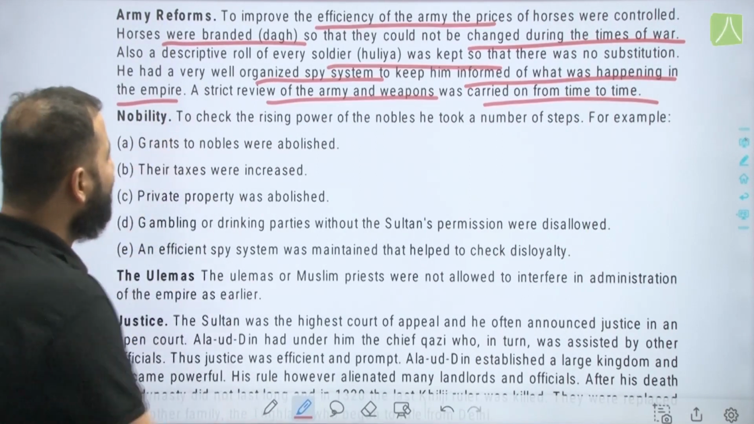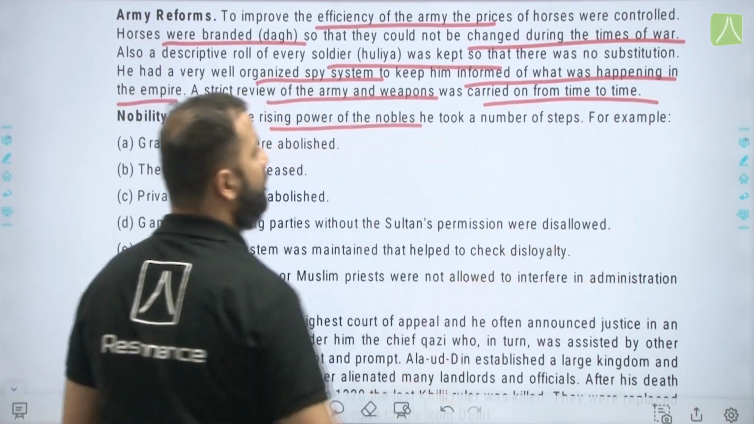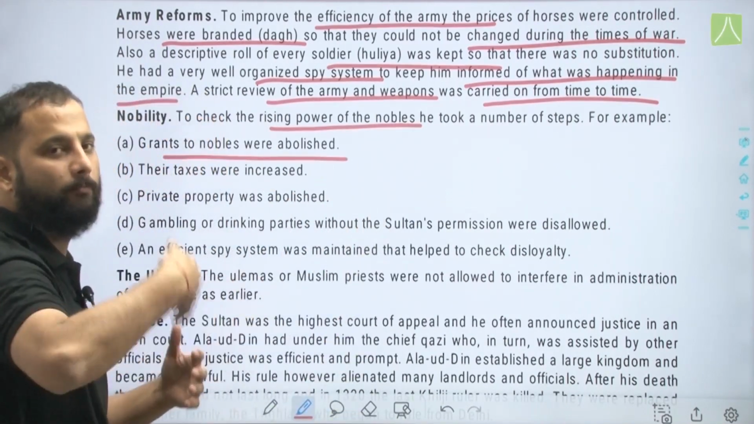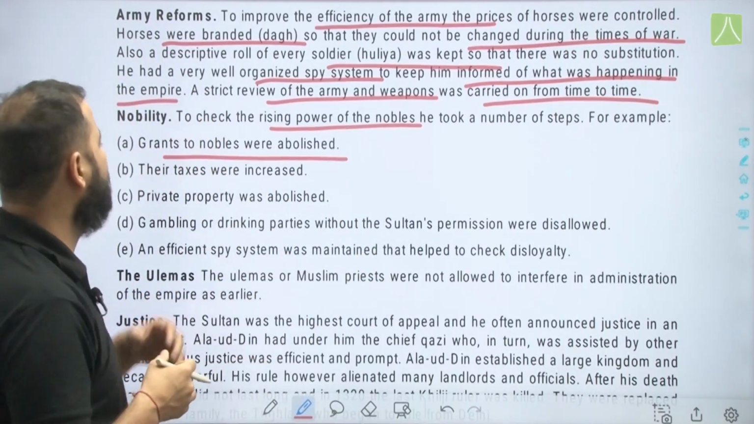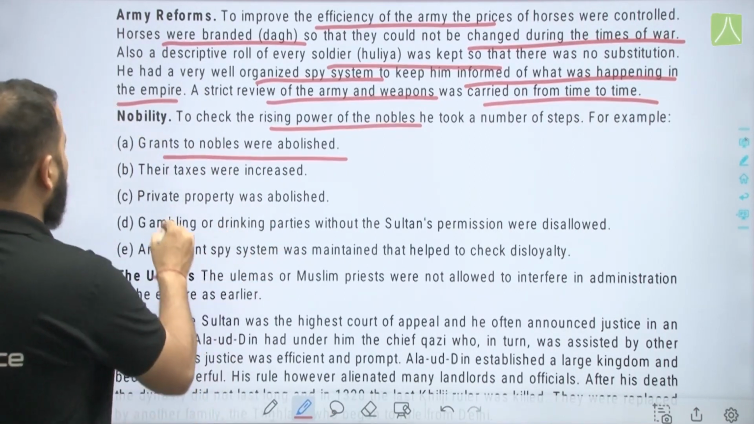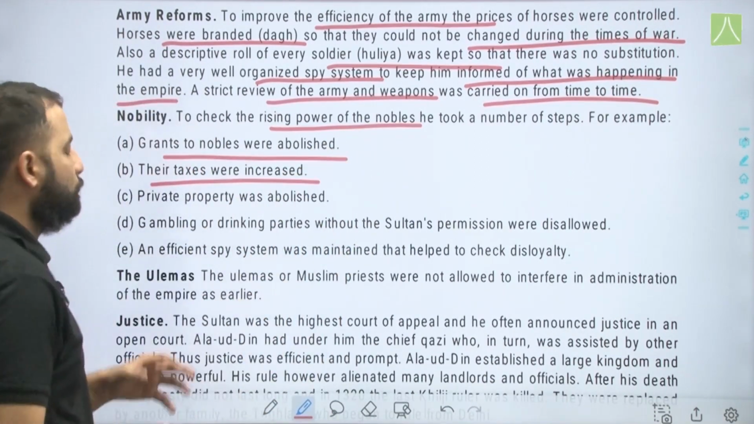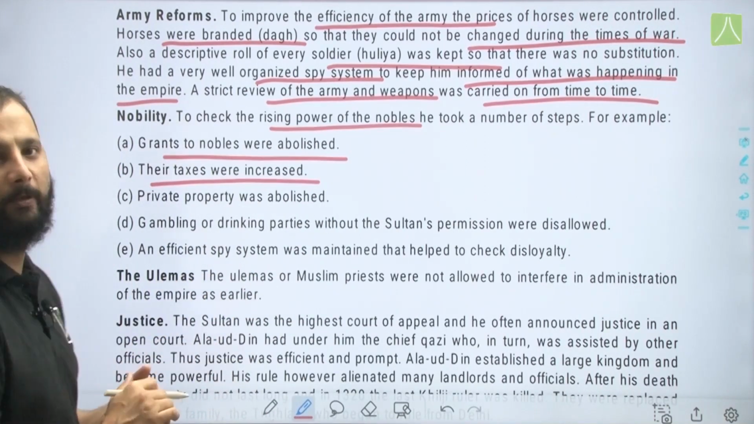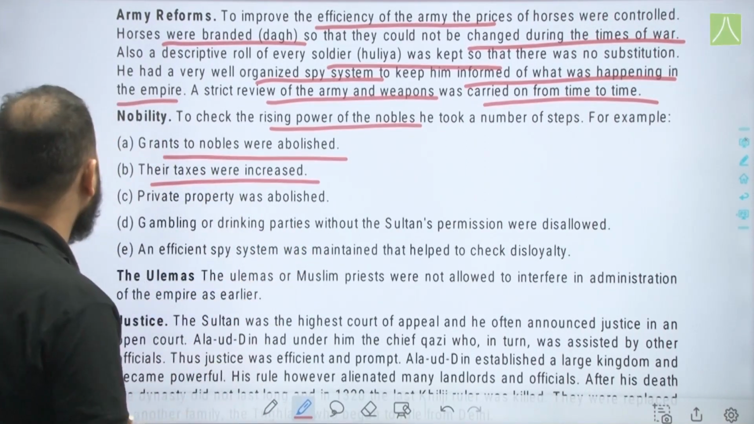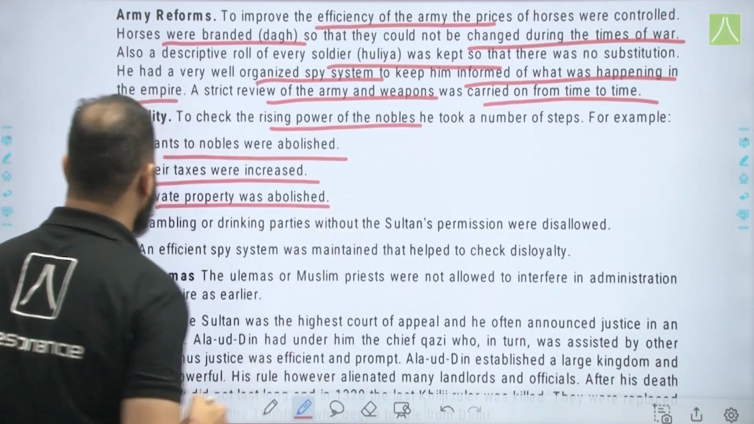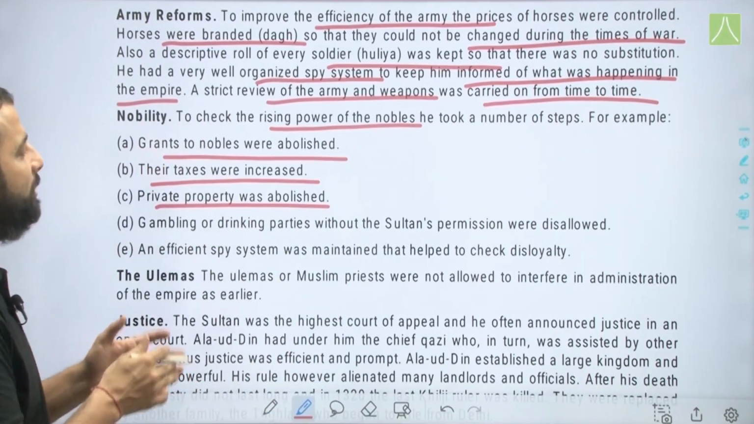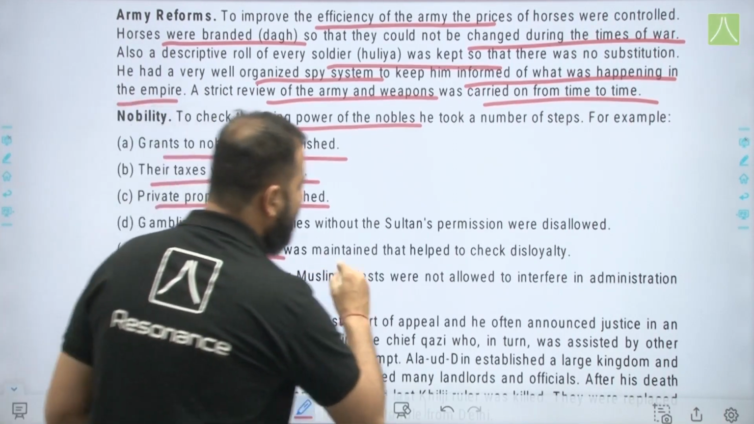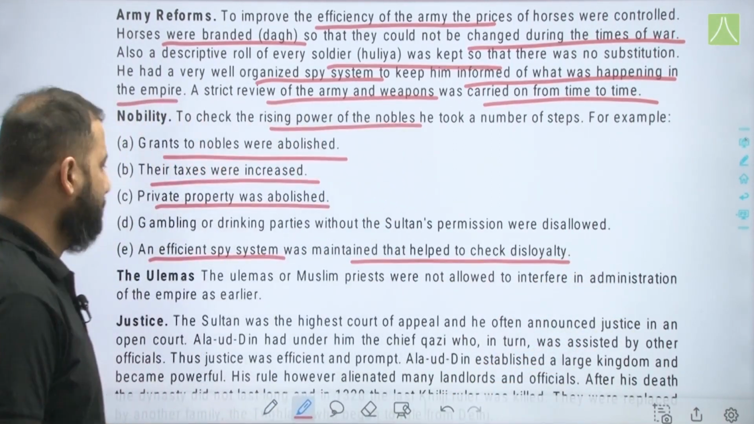Nobility, to check the rising power of the nobles, he took a number of steps. Example, grants to nobles were abolished. The grants or money which was given, or rewards which were given to nobles, was now abolished. Their taxes were increased so that they will have less of money to invest in probably some schemes. Private property was abolished. Gambling or drinking parties without the Sultan's permission were disallowed. An efficient counter spy system was maintained that helped to check disloyalty.